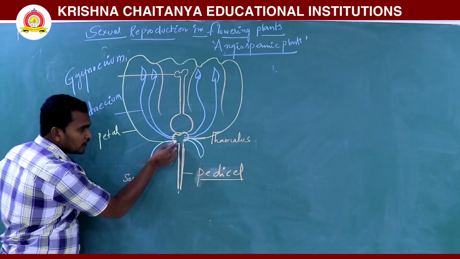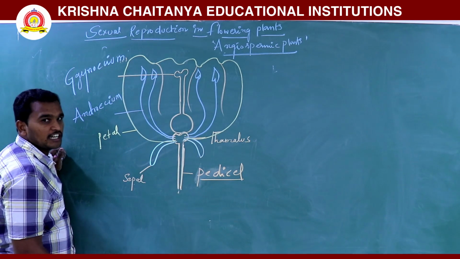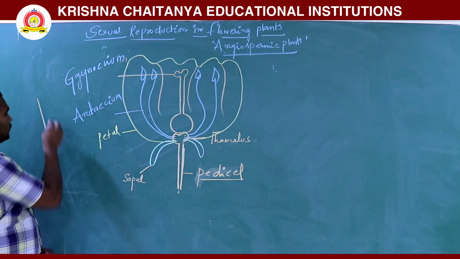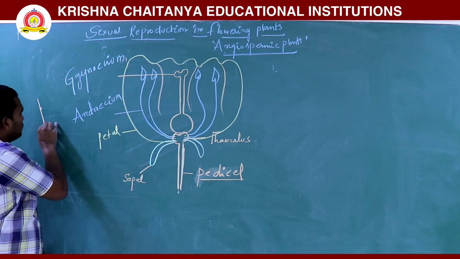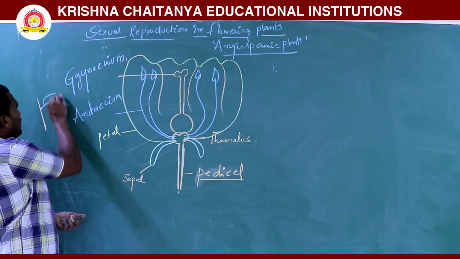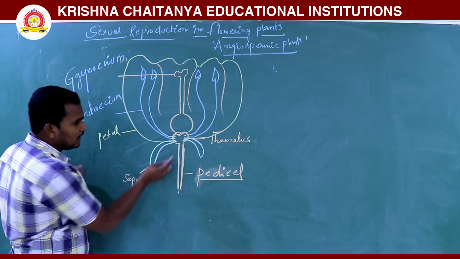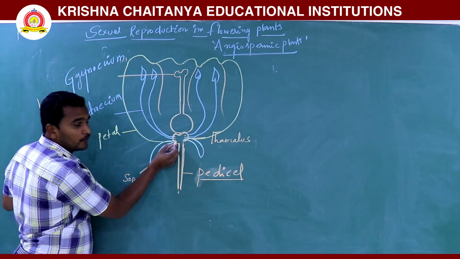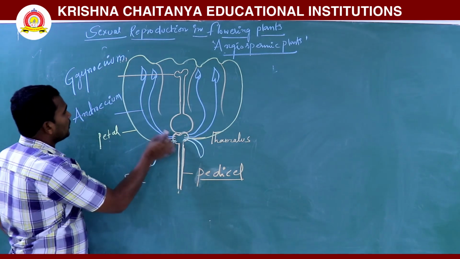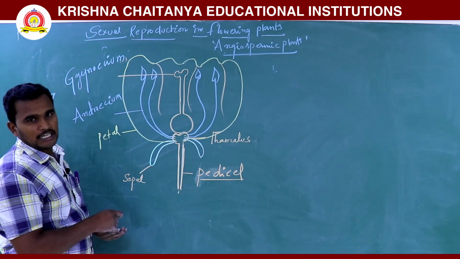In a condensed first node it is producing sepal. Node generally is producing leaves. In the stem, nodes are there, and the nodes produce leaves. Here, in the condensed peduncle, the first node is producing sepal, the second node is producing petal, the third node is producing androecium, and the fourth node is producing gynoecium.